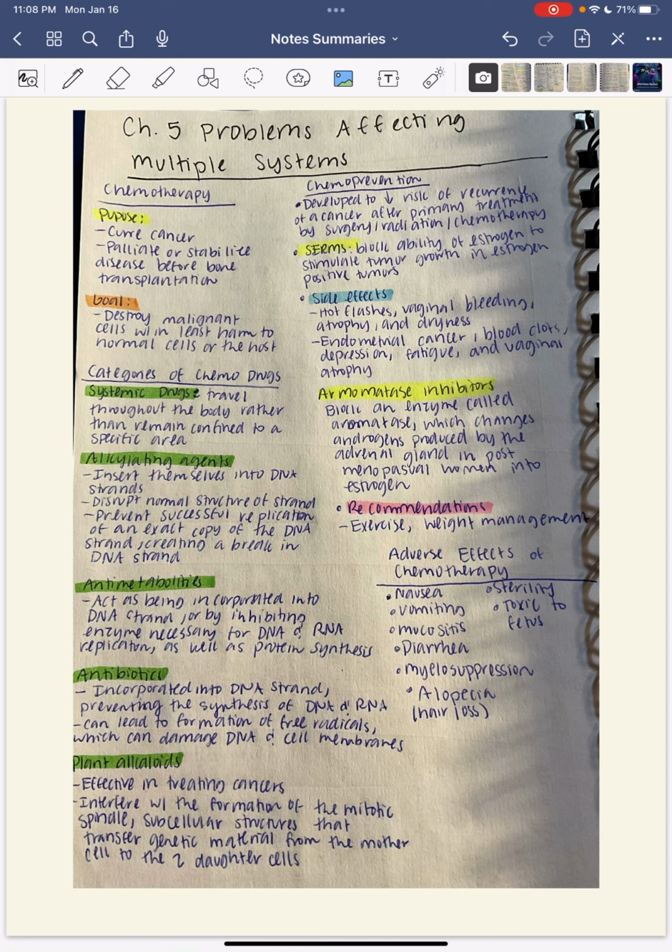Plant alkaloids are effective in treating cancers. They interfere with the formation of the mitotic spindle, subcellular structures that transfer genetic material from the mother cell to the two daughter cells. Chemoprevention is developed to decrease the risk of reoccurrence of cancer after primary treatment by surgery, radiation, and chemotherapy. The SERMs are used to block the ability of estrogen to stimulate tumor growth in estrogen-positive tumors. Side effects will include hot flashes, vaginal bleeding, atrophy and dryness, endometrial cancer, blood clots, depression, fatigue, and vaginal atrophy.